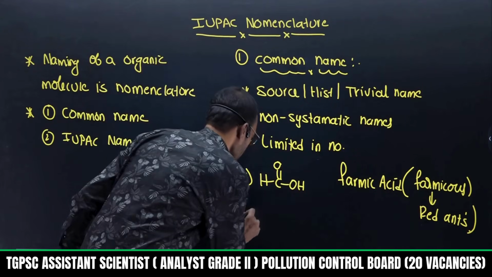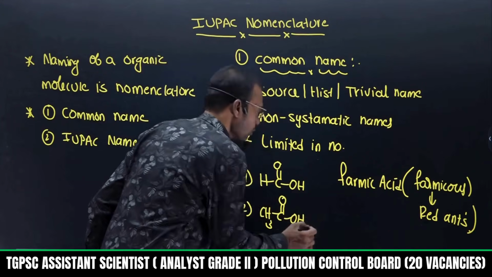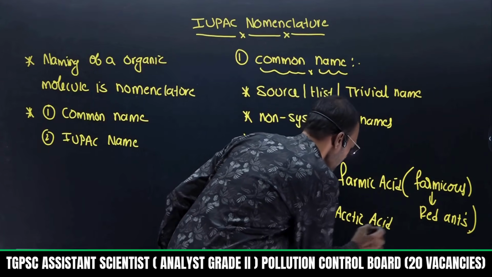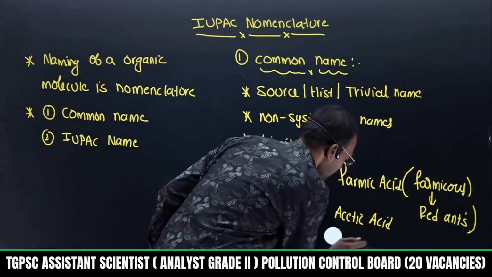Next, if you go through CH3 C double bond OH, this is called acetic acid. This is known generally for its sour taste. Acetum, given as acetum.